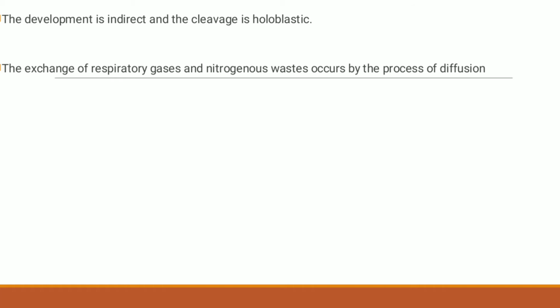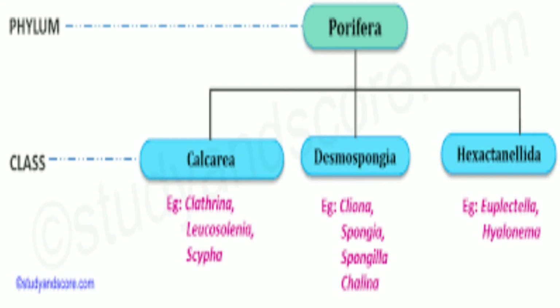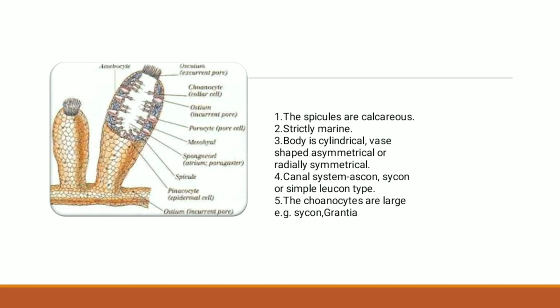Now we discuss the classification of phylum Porifera. Phylum Porifera is classified into three classes: class Calcarea, class Demospongiae and class Hexactinellida. So we discuss the first class, class Calcarea, and the example is Sycon. First, the characteristic features of class Calcarea.